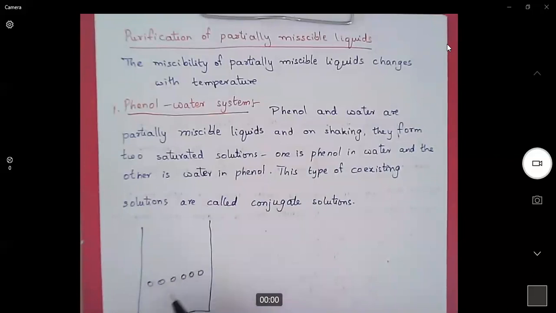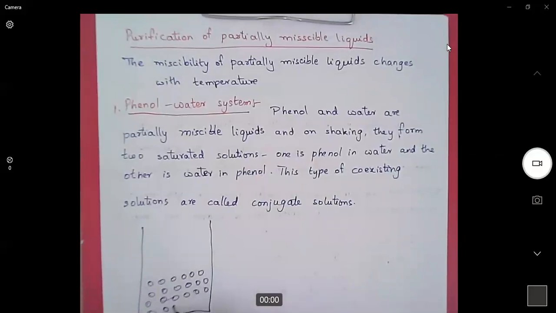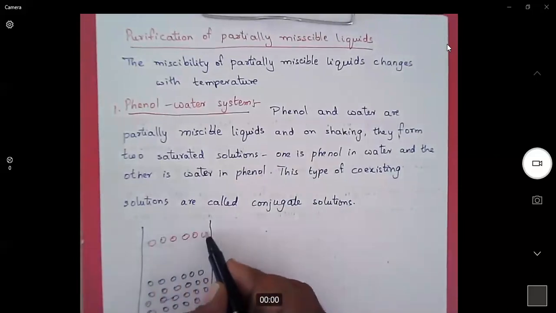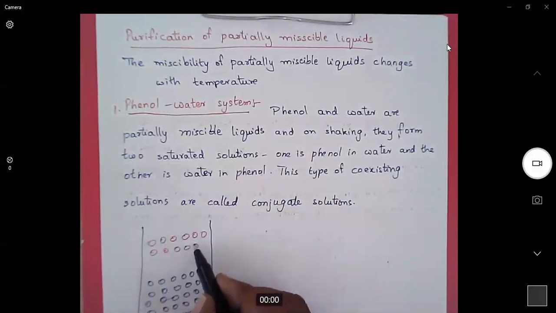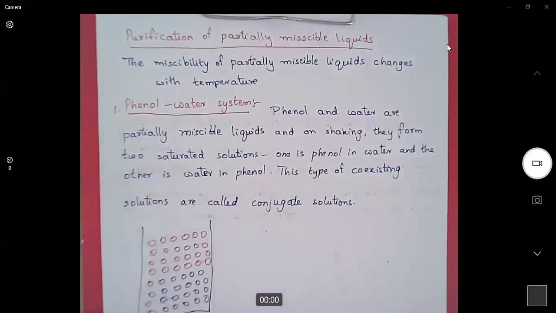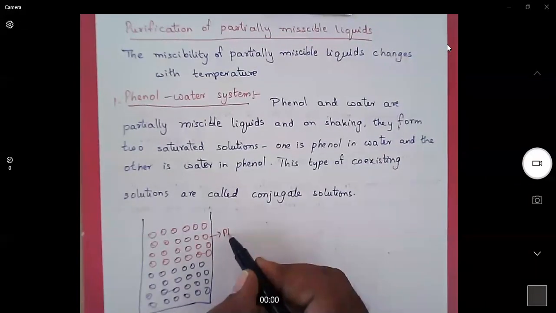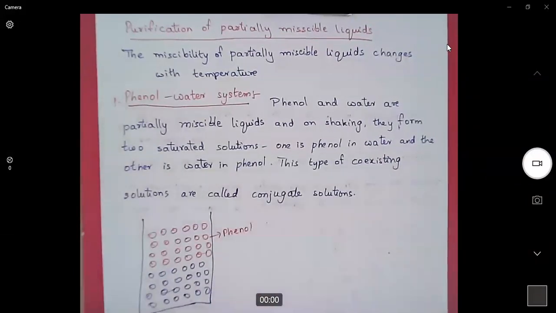Phenol and water, they don't mix with each other. They are partially miscible, only a small amount. So when we shake a mixture of phenol and water, what happens? A small amount of water will dissolve in phenol. A small amount of phenol will dissolve in water. Say for example, it is phenol, this is water.